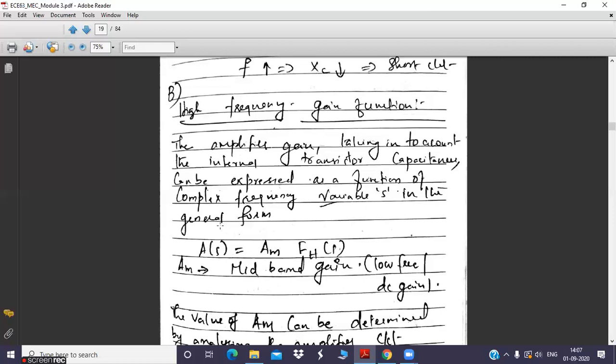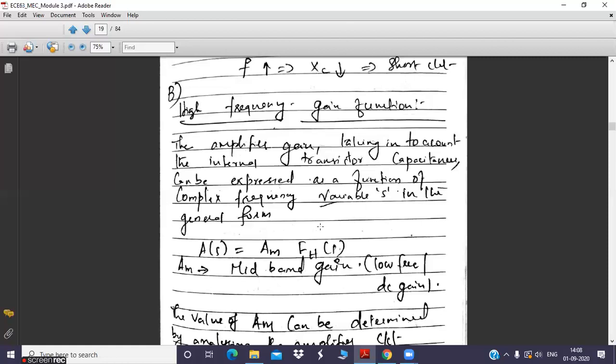From this equation, it is obvious that whenever FH of S, the high frequency gain function, is equal to 1, only in that circumstance will you get A of S equal to AM. Your midband gain will equal A of S only if this function becomes 1. Otherwise, it is a fraction; there is no possibility for this function to be greater than 1.